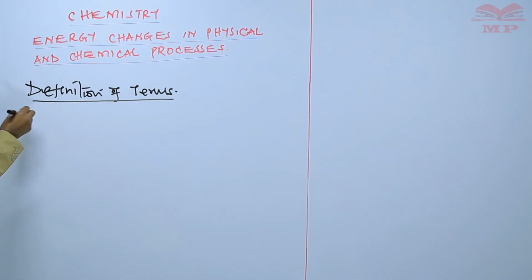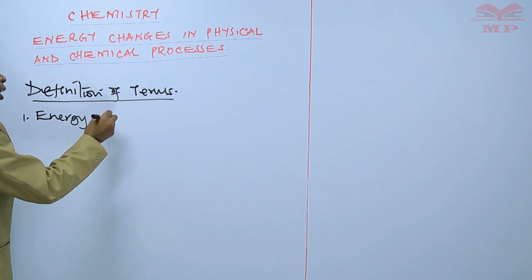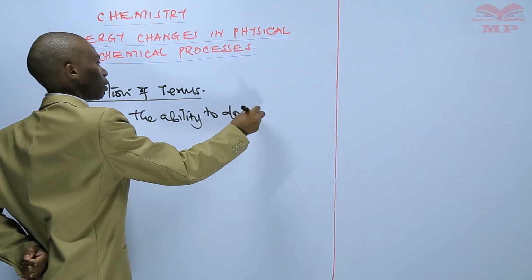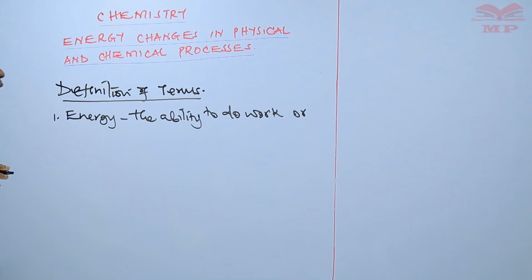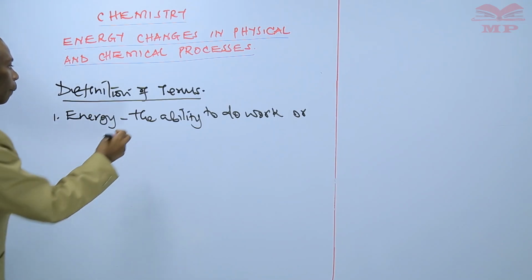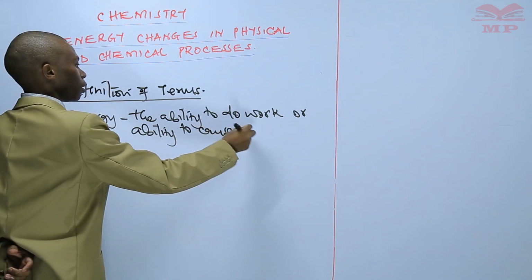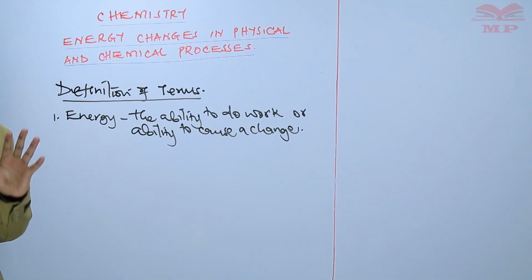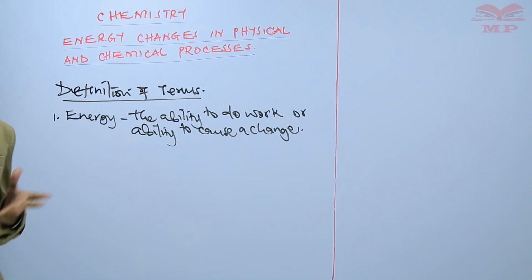Our first term, which is energy. Energy can be defined as the ability to do work or the ability to cause a change. The ability to do work or the ability to cause a change. That is the definition of energy.